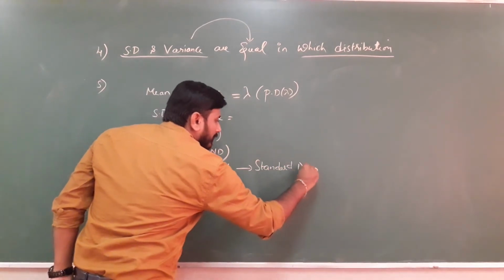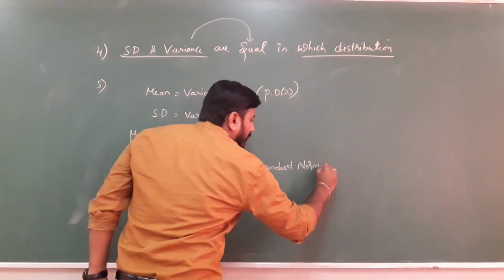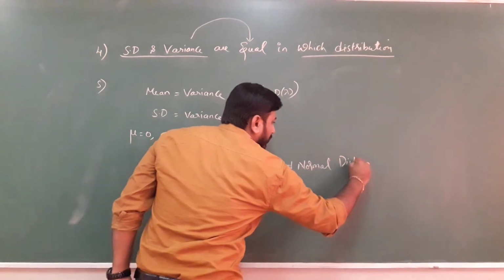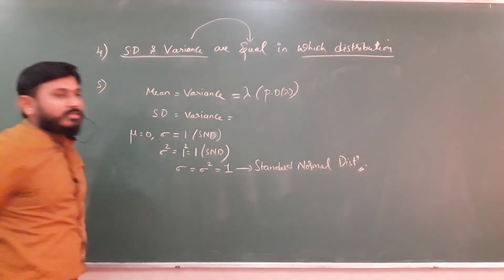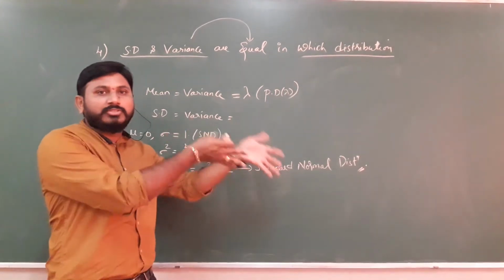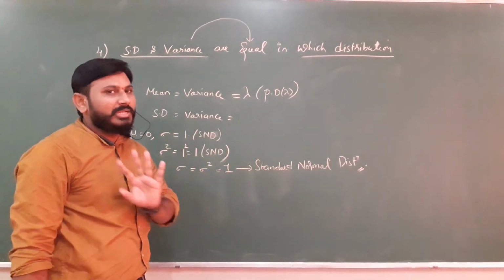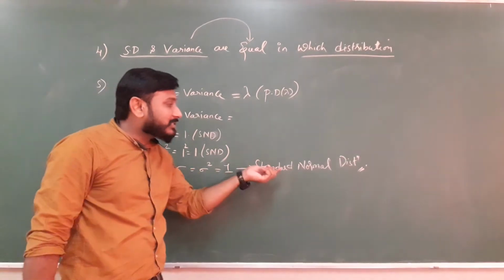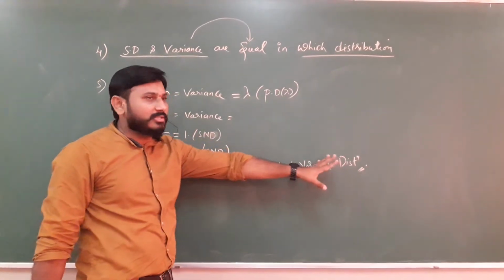Standard normal distribution. Sometimes people get confused and write immediately that in normal distribution it is equal. It's wrong. You have to write standard normal distribution. Remember this.